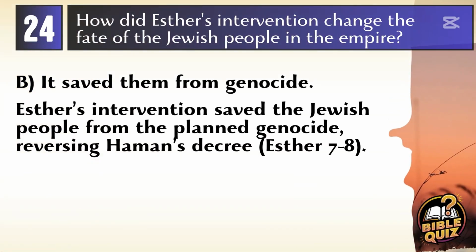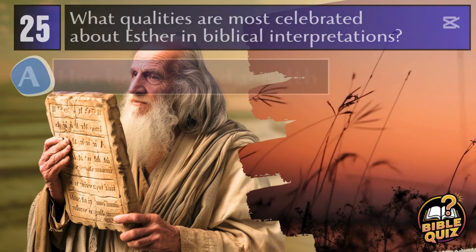Answer: B. It saved them from genocide. Esther's courageous intervention was pivotal in saving the Jewish people from the planned genocide. Her strategic approach to reveal her identity and the threat to her people directly influenced the king's decision to reverse Haman's decree. Esther 7-8.